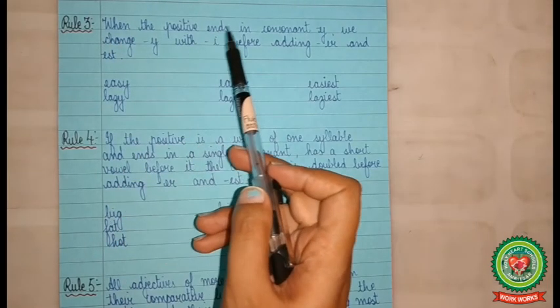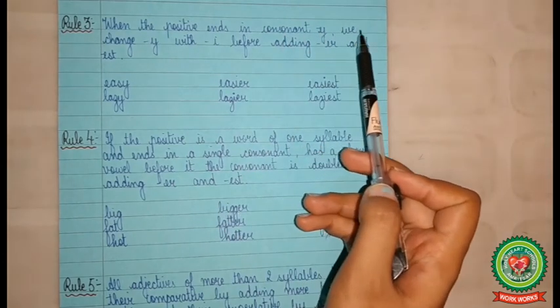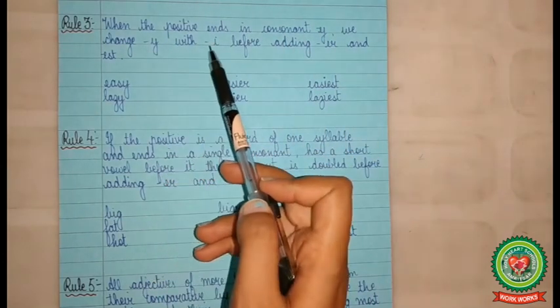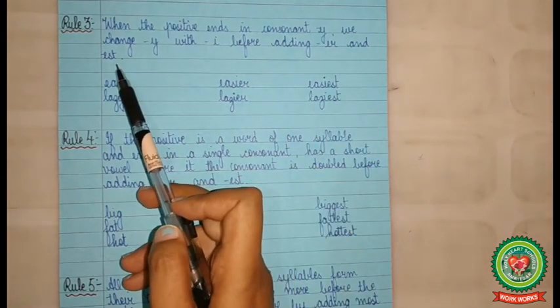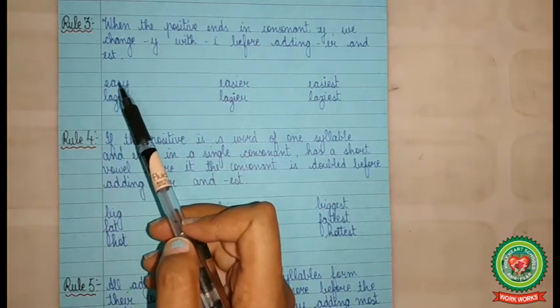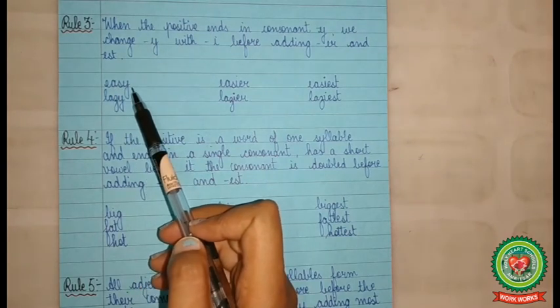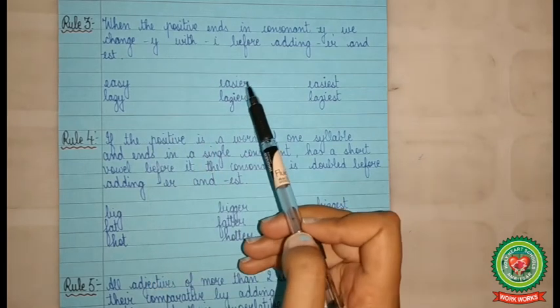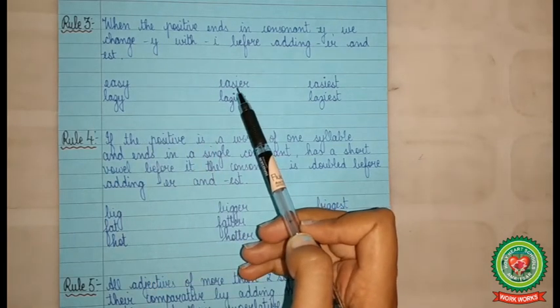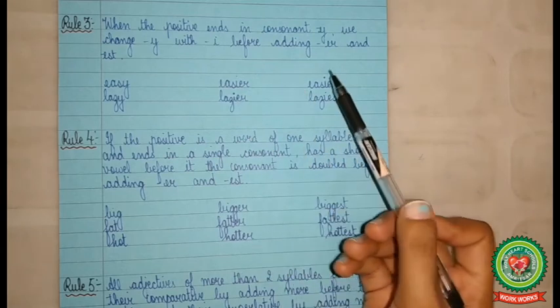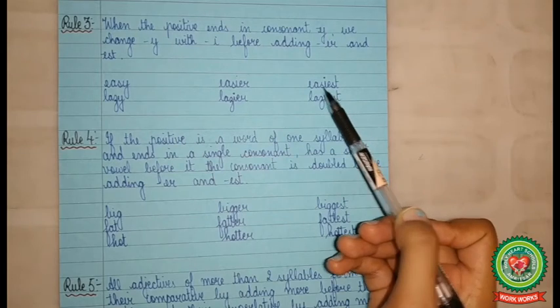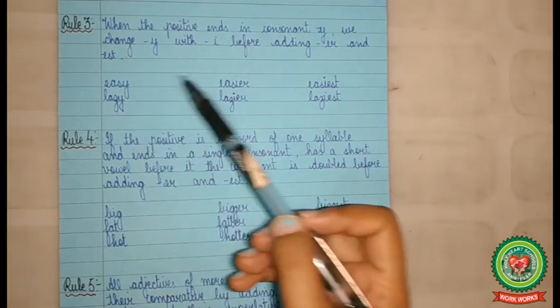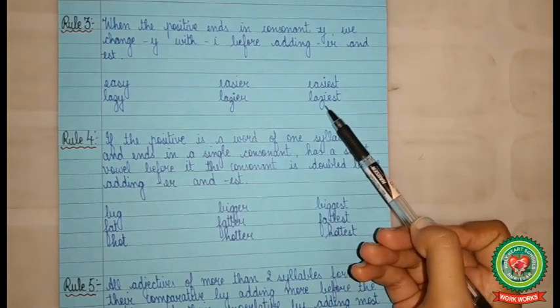When the positive ends in consonant Y, we change Y with I before adding ER and EST. For example, easy, it ends with Y, so we will remove Y and add I before adding ER, so it becomes easier, and we will add EST in its superlative form, so it becomes easiest. In the same way, lazy, lazier, laziest.